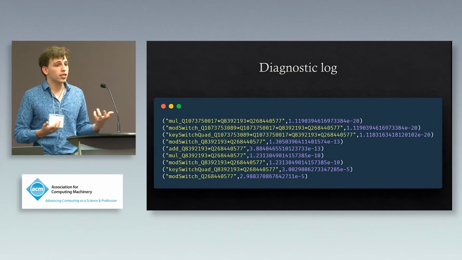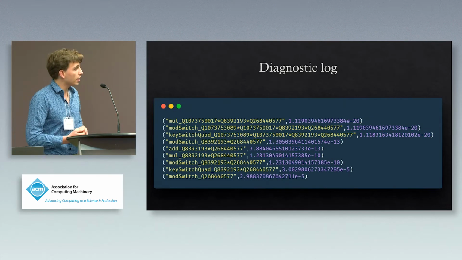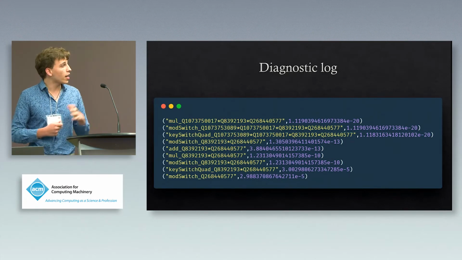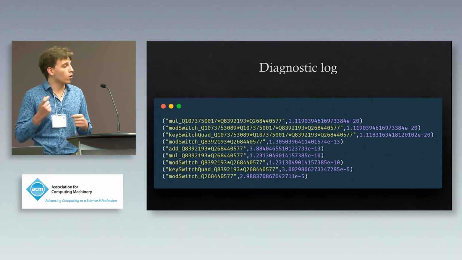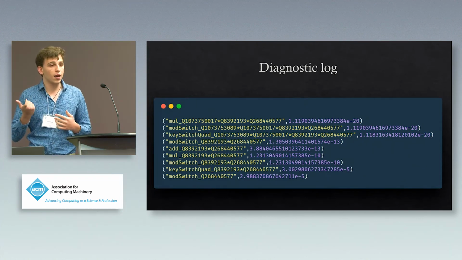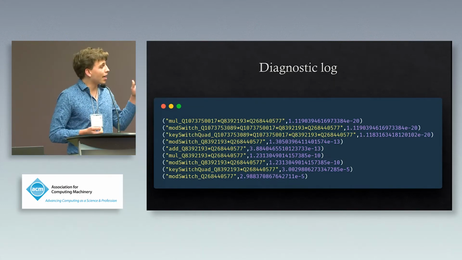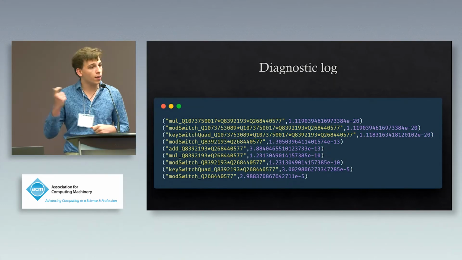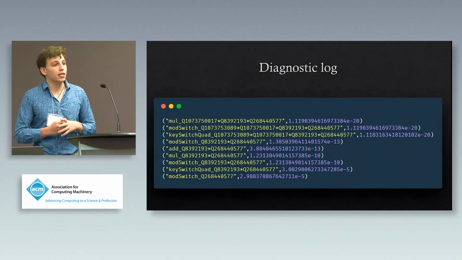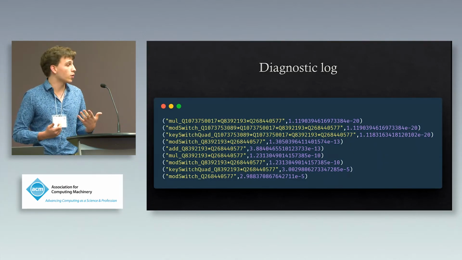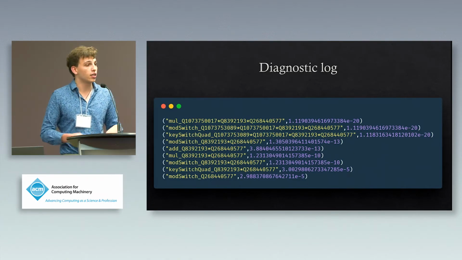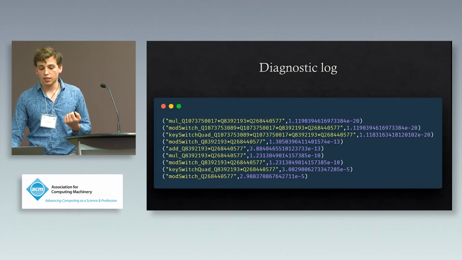We can also see the parameters that were chosen. Those Qs are right there. And then finally, on the right-hand side, we can see what the noise rate was, the noise level in the ciphertext at each level of the computation. And unsurprisingly, as the computation went on, this noise rate went up. But that's totally fine because Alchemy managed the parameters accordingly, so it was still low enough that at the end of the computation, we could decrypt successfully.